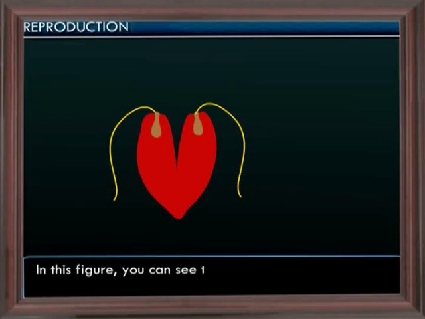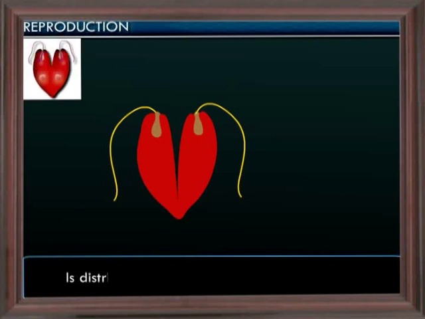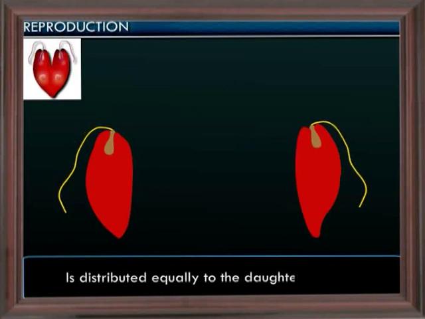Asexual reproduction. Asexual reproduction is completely absent in animals of higher phyla. To recapitulate, in the process of asexual reproduction, the genetic material of the offspring is the same as that of the parent, as shown here. In this figure, you can see the genetic material from the parent Euglena is distributed equally to the daughter Euglena.